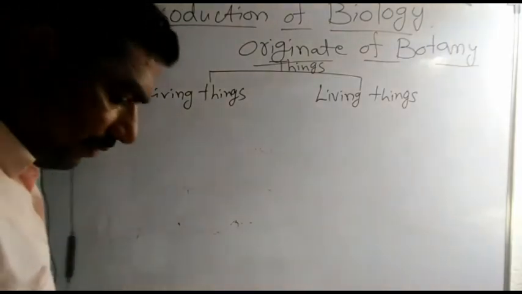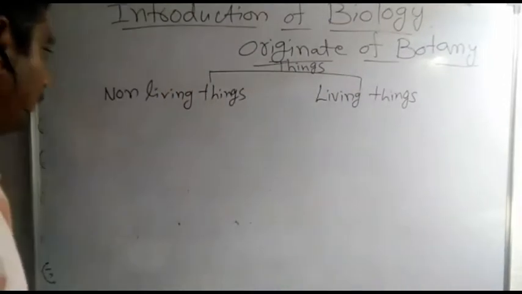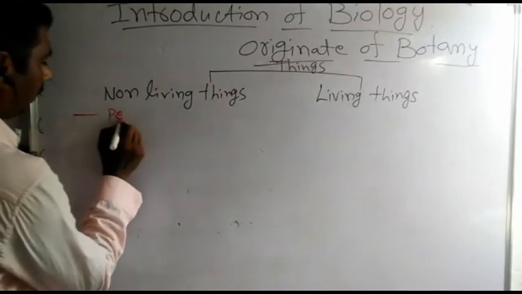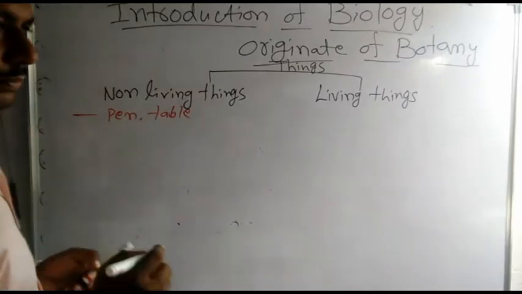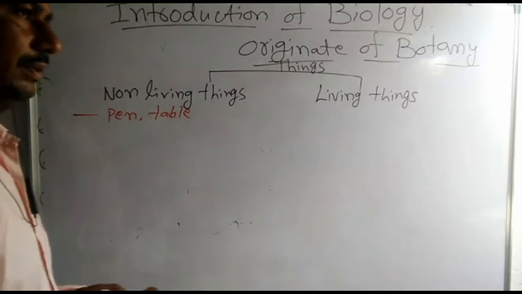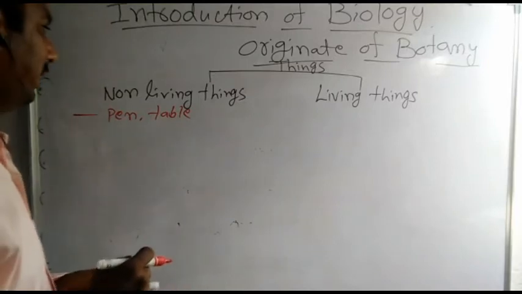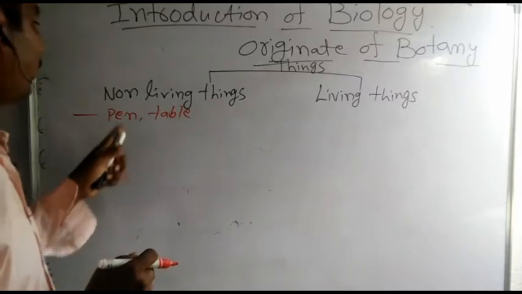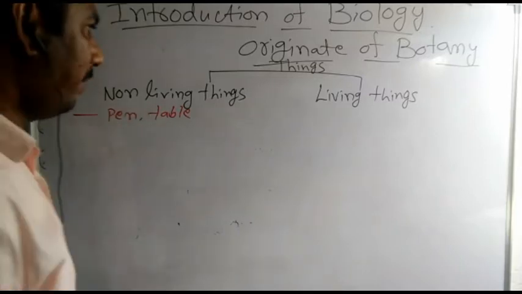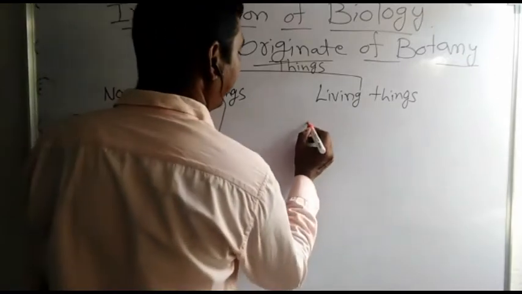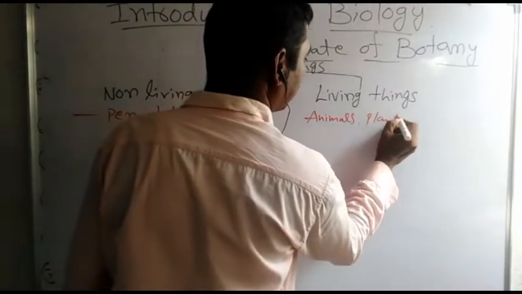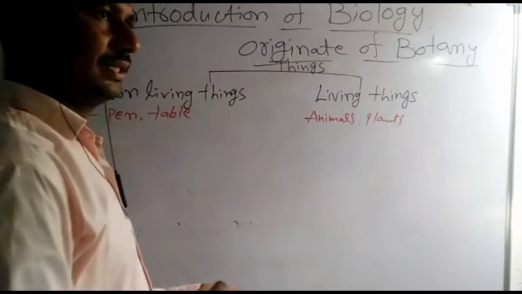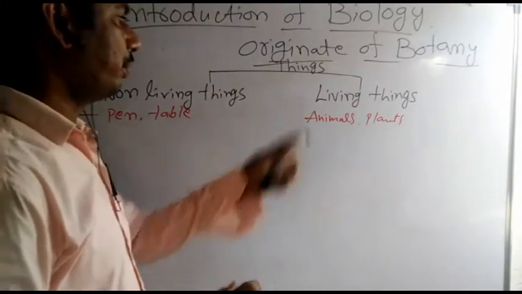Tell me some examples of non-living things. For example, pen, table, book, pencil, fan, TV. These all are best examples of non-living things. At the same time, if you observe the living things, animals, plants, birds, insects, these are some of the best examples of living things.